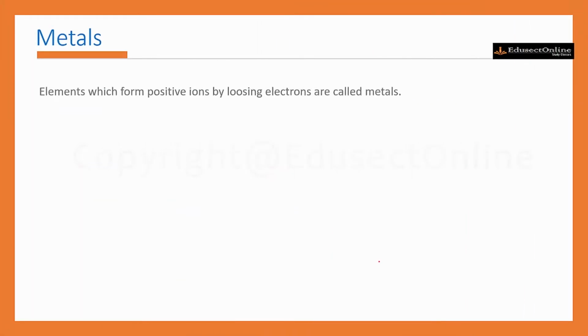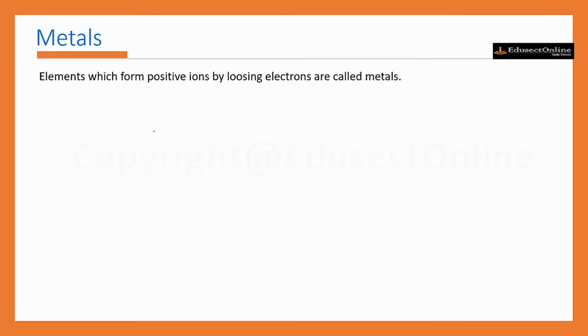First, metals. What are metals? These are the elements which form positive ions by losing electrons. Examples are copper, iron, aluminium, sodium, etc. So metals are those elements which can form positive ions by losing electrons. Let's discuss the physical properties of metals.